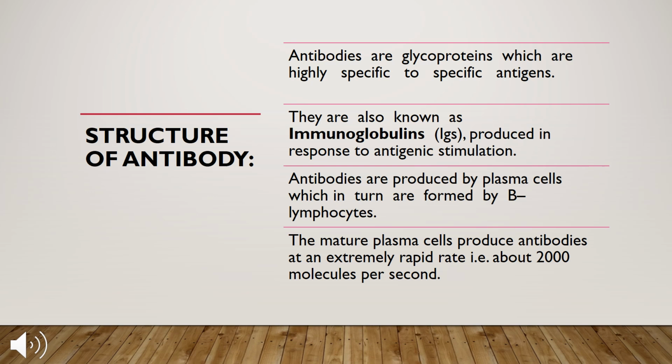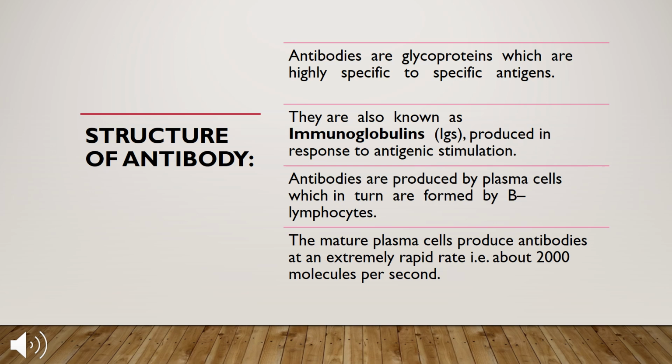Structure of antibody. Antibodies are glycoproteins which are highly specific to specific antigens. It means it is specific in nature. They are also known as immunoglobulins, denoted by Igs. Immuno means the immune system, globulins means the protein, and it is produced in response to antigenic stimulation.